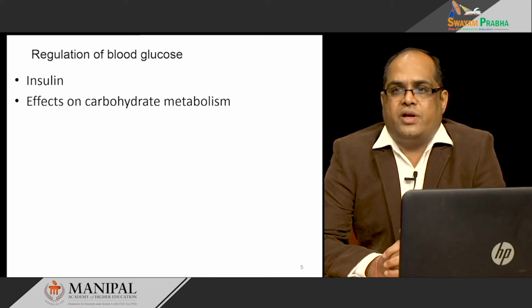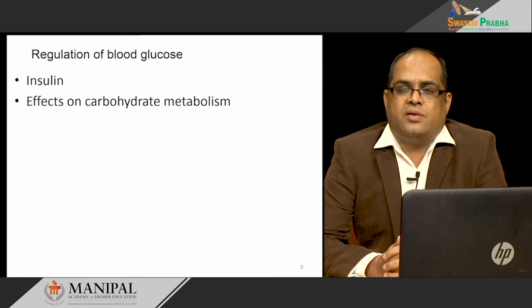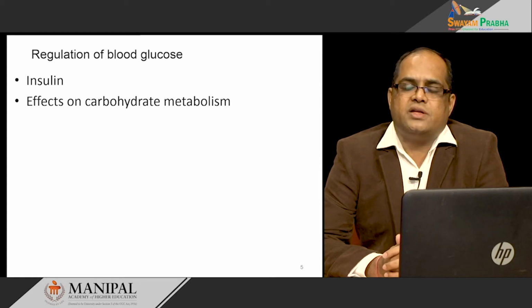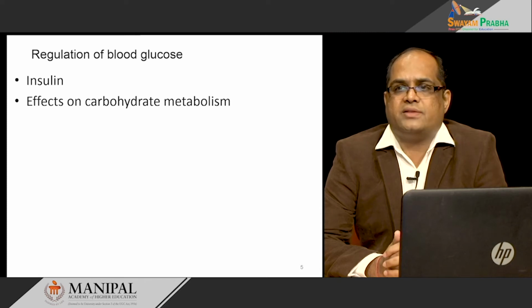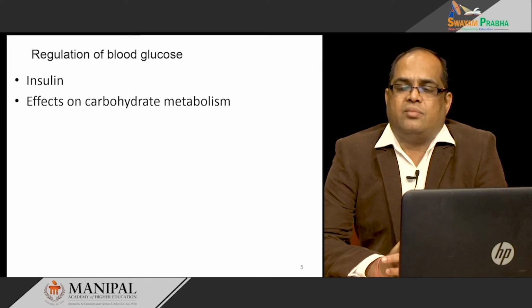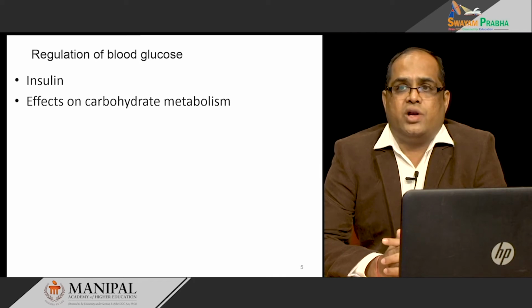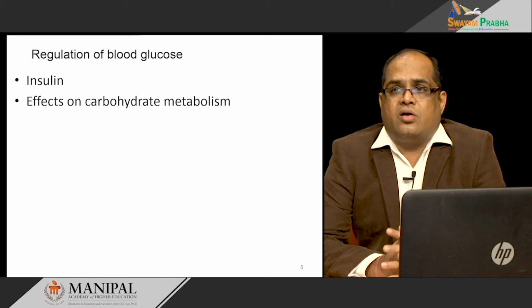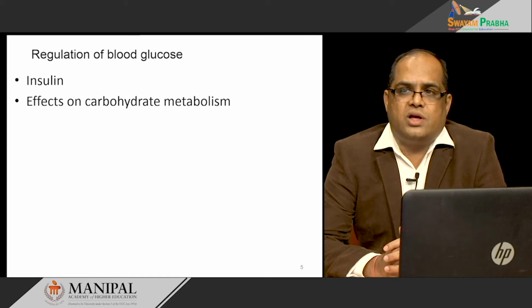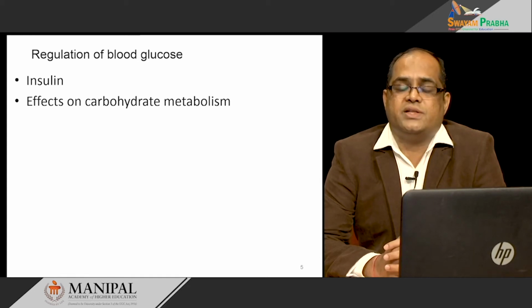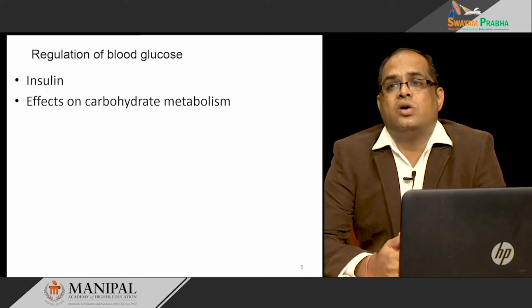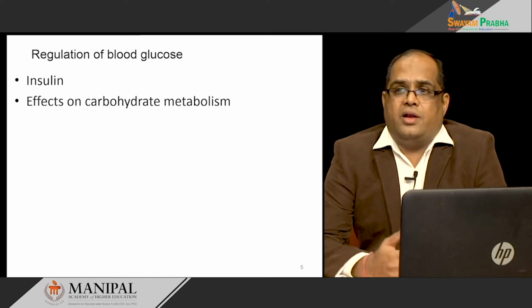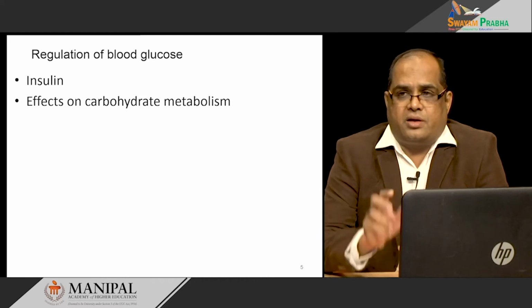Whenever we take a high carbohydrate diet, the blood glucose level increases and this glucose enters the pancreas and is sensed by the pancreas, and it releases the stored insulin into the bloodstream. The overall effect of insulin is to regulate the blood glucose level, decrease the blood glucose level which has increased and bring it back to normal level. And this is done by acting on different metabolic pathways.